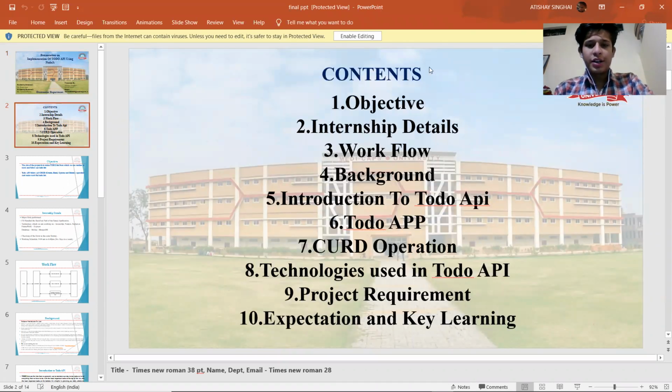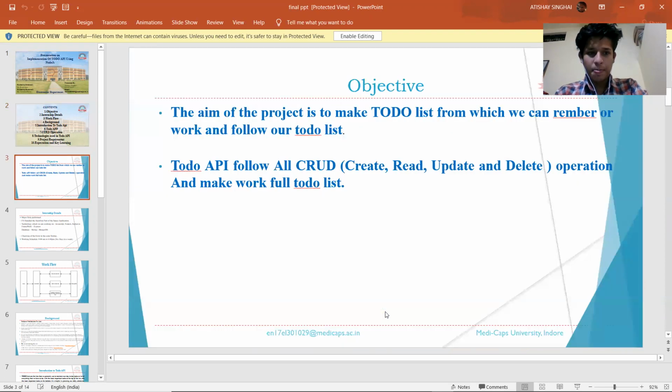And the content of the presentation contains: objective, internship details, workflow, background, introduction to API, To-Do app, all the CRUD operations, technology used in To-Do API, project requirements, and outcomes and key learning.